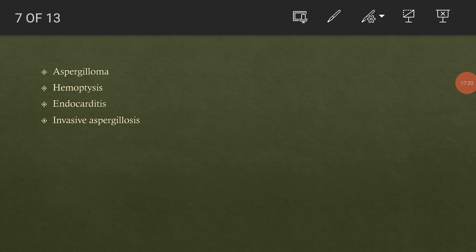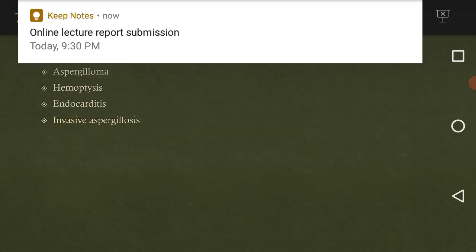Now the second one is hemoptysis. Hemoptysis is related to blood. The aspergilloma spores will invade into the lungs.